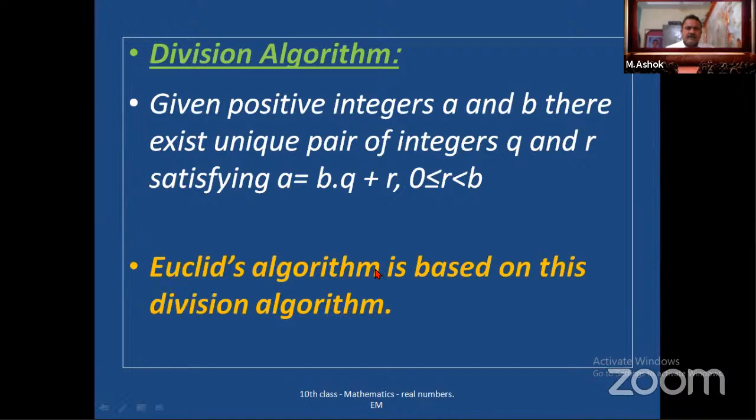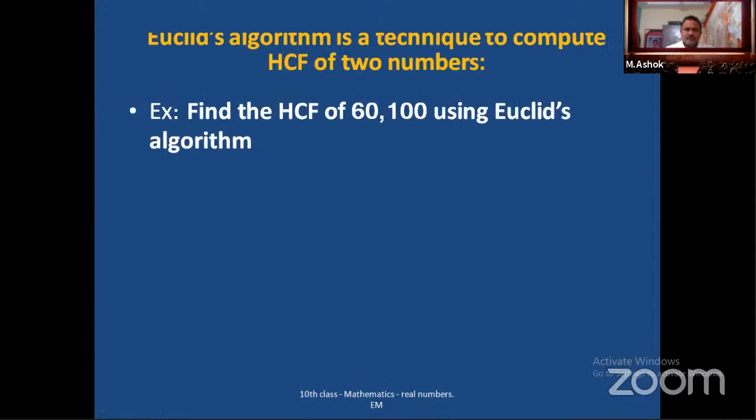Euclid's algorithm is based on this division algorithm. So we'll look into the topic. Here, Euclid's algorithm is a technique to compute the HCF.